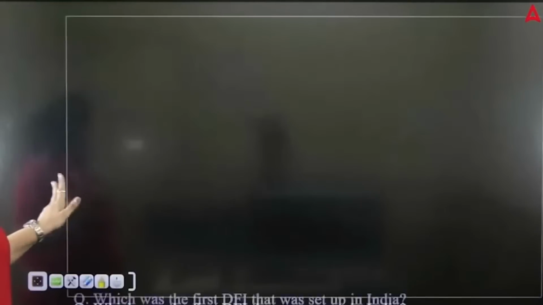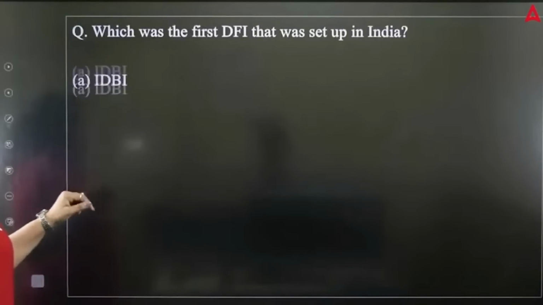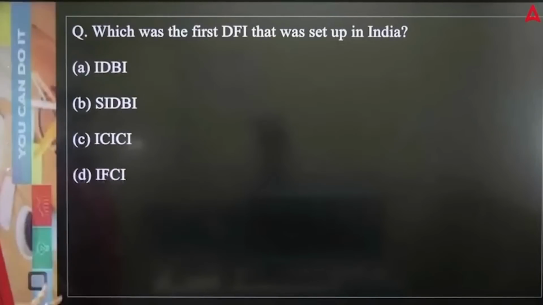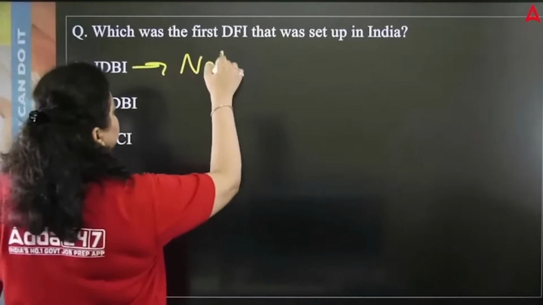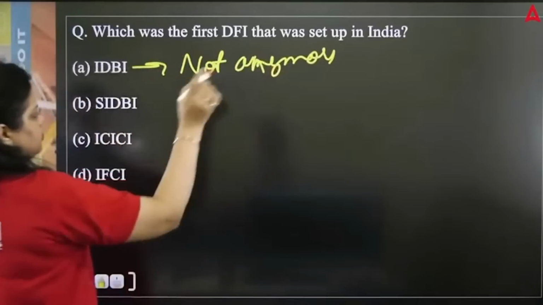Okay. Now next, which was the first development financial institution that was set up in India? The options are IDBI, SIDBI, ICICI, IFCI. Which of the following is first? So IDBI is not anymore a development financial institution. It has been converted into a commercial bank.